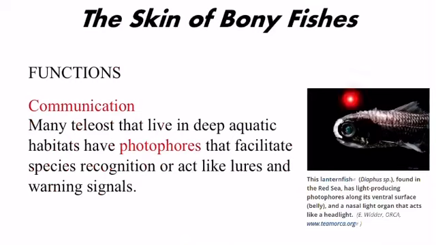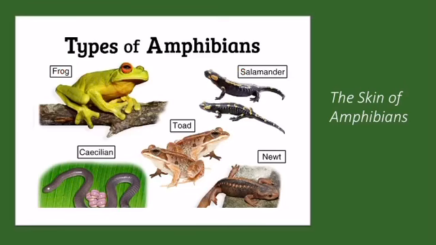This is a photo of a lantern fish which is found in the Red Sea. It has light producing photophores along its ventral surface, meaning near the belly, and a nasal light organ is also present here. This is a nasal light organ that acts like a headlight. So this was all about the integumentary system of fishes.